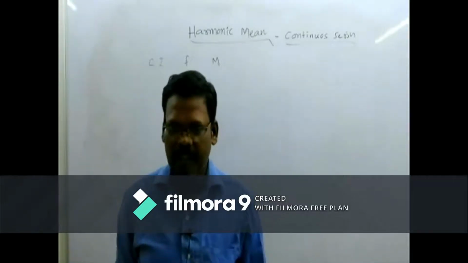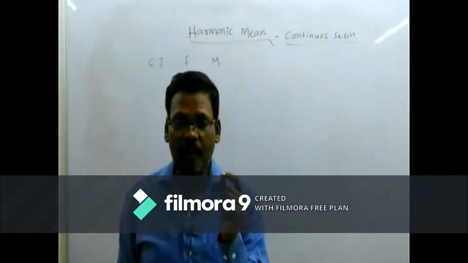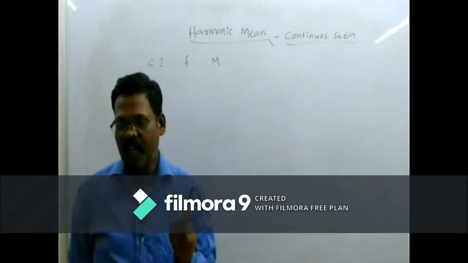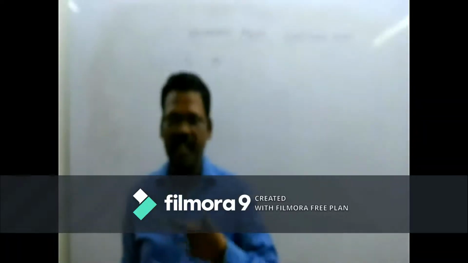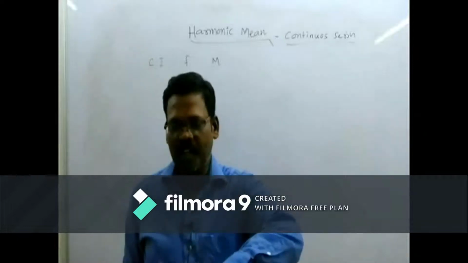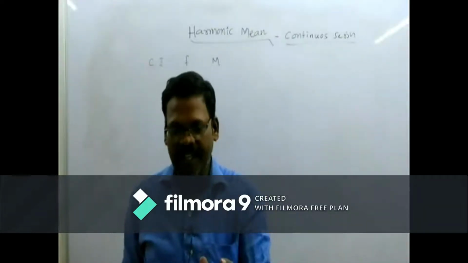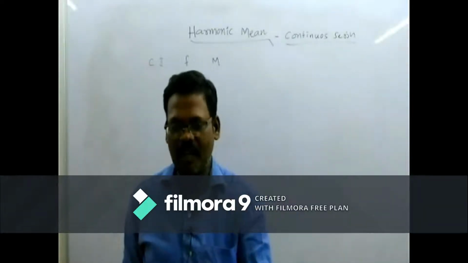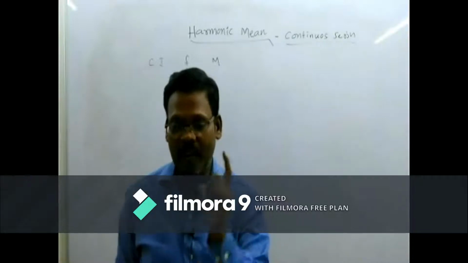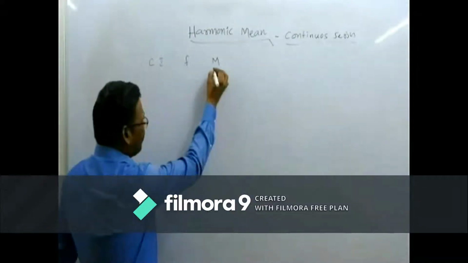Particularly for arithmetic mean, geometric mean, and harmonic mean, if we want to estimate them through continuous series for the given class intervals, immediately we have to find out the mid values. That is called m.